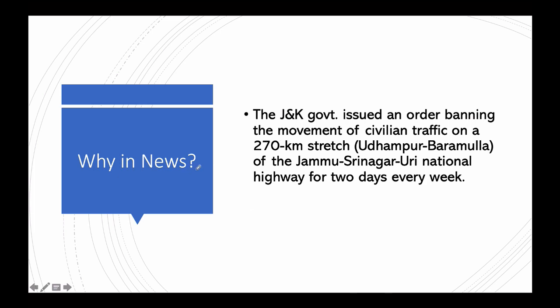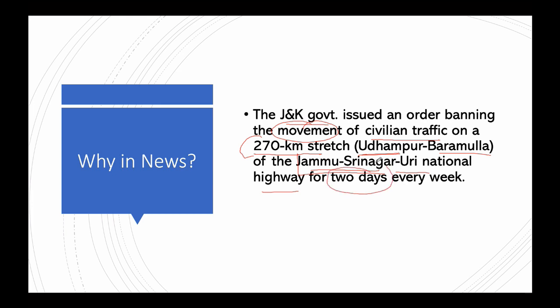Why is it in the news? Because recently the J&K government's Home Department has issued an order which has banned the movement of civilian traffic on a 270 kilometer stretch. This starts from the Udhampur area of Jammu to Baramulla in the valley, on the Jammu Srinagar Uri National Highway. So the national highway is the Jammu Srinagar Uri National Highway.